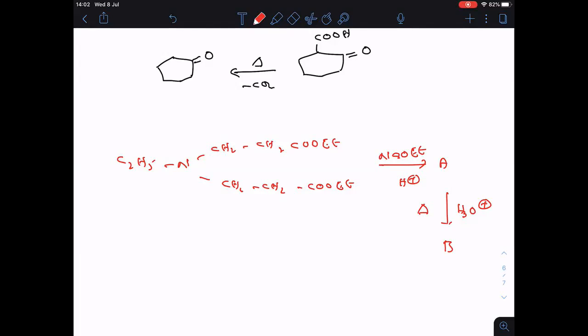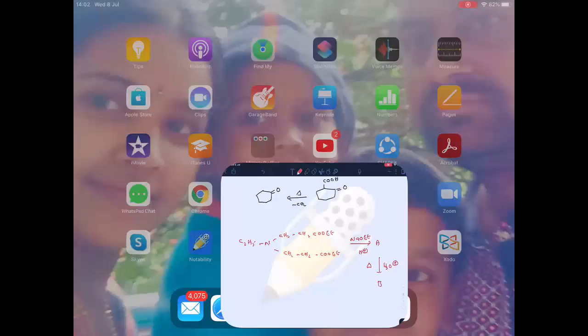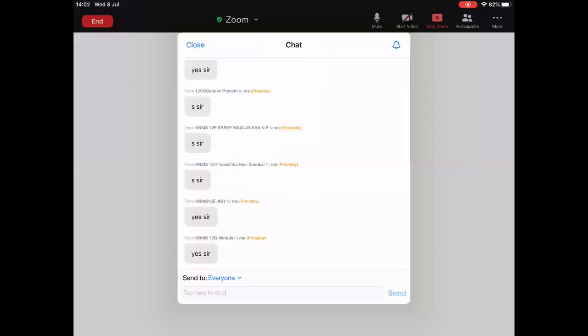Two esters are there in the same compound. So intramolecular, Dieckmann's reaction. I hope you are doing this one.